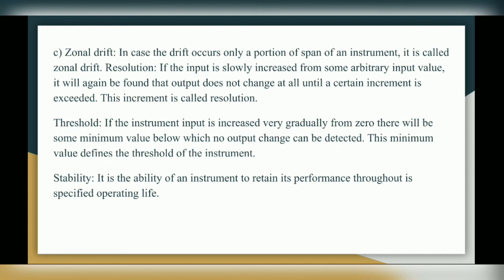Third one is zonal drift. In case the drift occurs only in a portion of the span of an instrument, it is called zonal drift. So zonal drift occurs in only a small portion of the span. So it is called zonal drift.